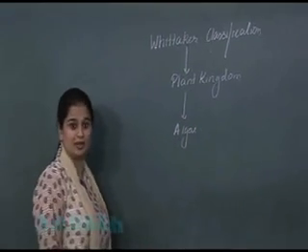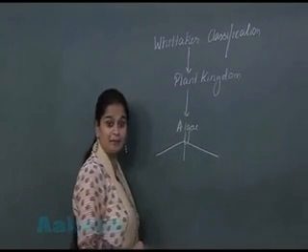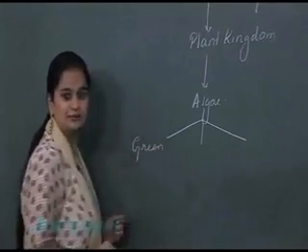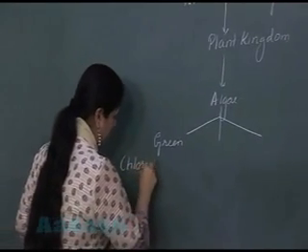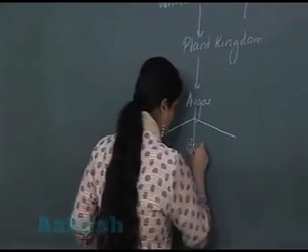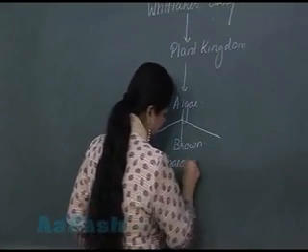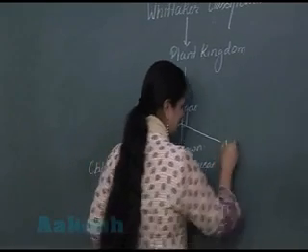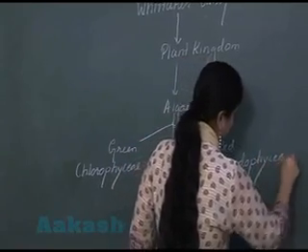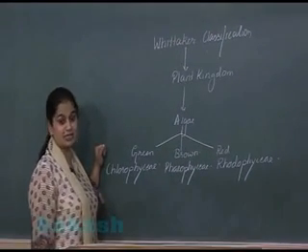Three types of algae are included in the plant kingdom, mainly according to the Whittaker system: green algae, which belongs to the class Chlorophyceae; then brown algae, which belongs to the class Phaeophyceae; and the last one, red algae, the class Rhodophyceae. So these three types of algae, green, brown and red, we will be studying here in detail.